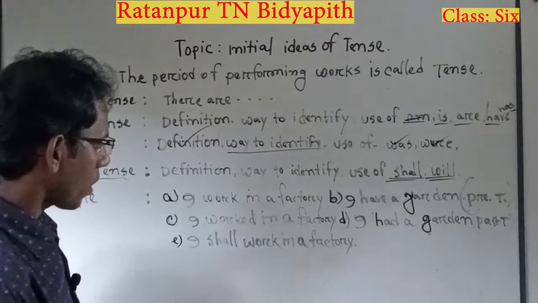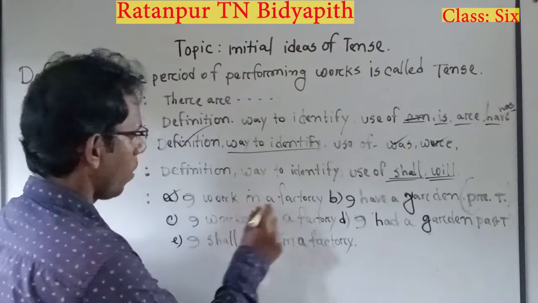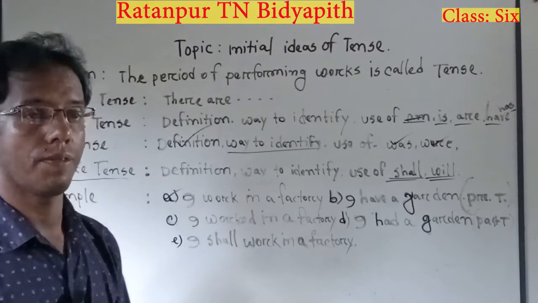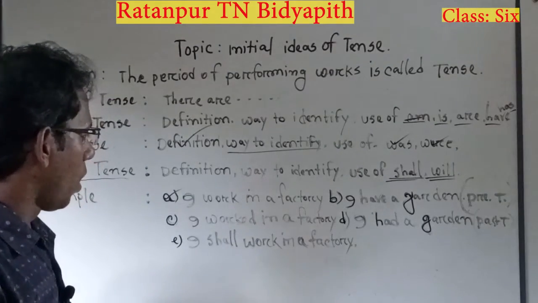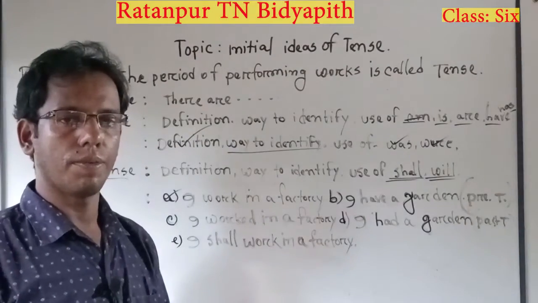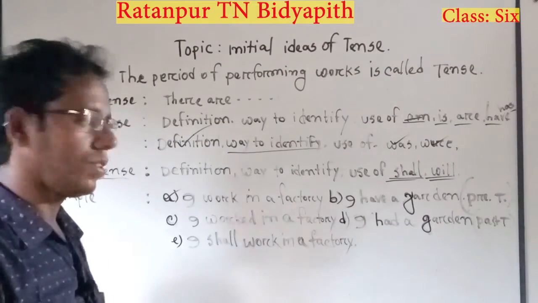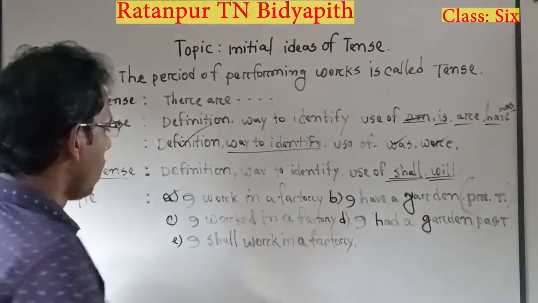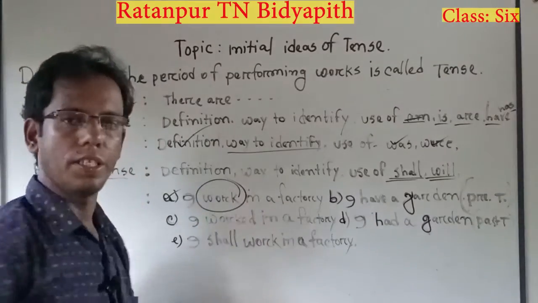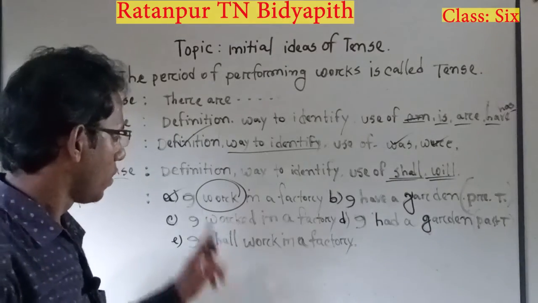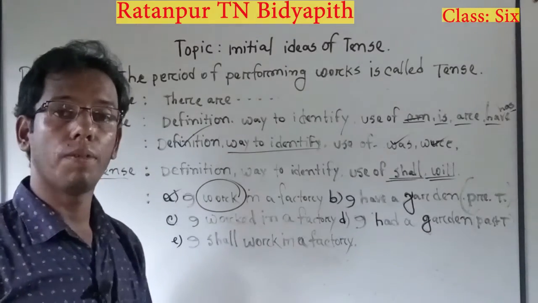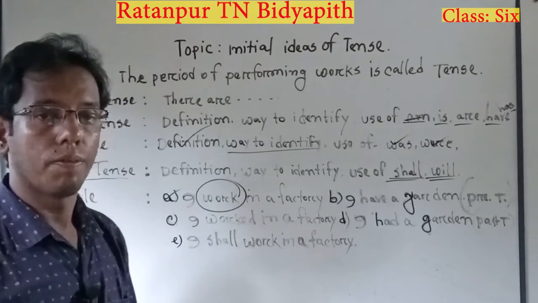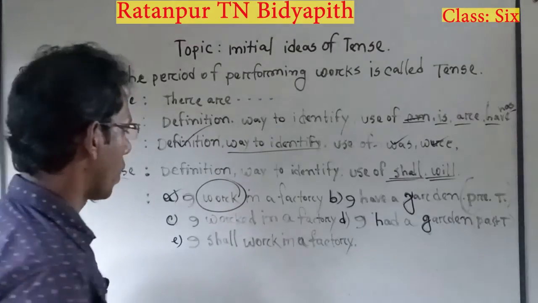Okay, now: I work in a factory. Now how can I identify this type of sentence, whether it is present tense, past tense or future tense? This is obviously present tense, as we have seen that there is the present form of verb, the main form of verb, work.